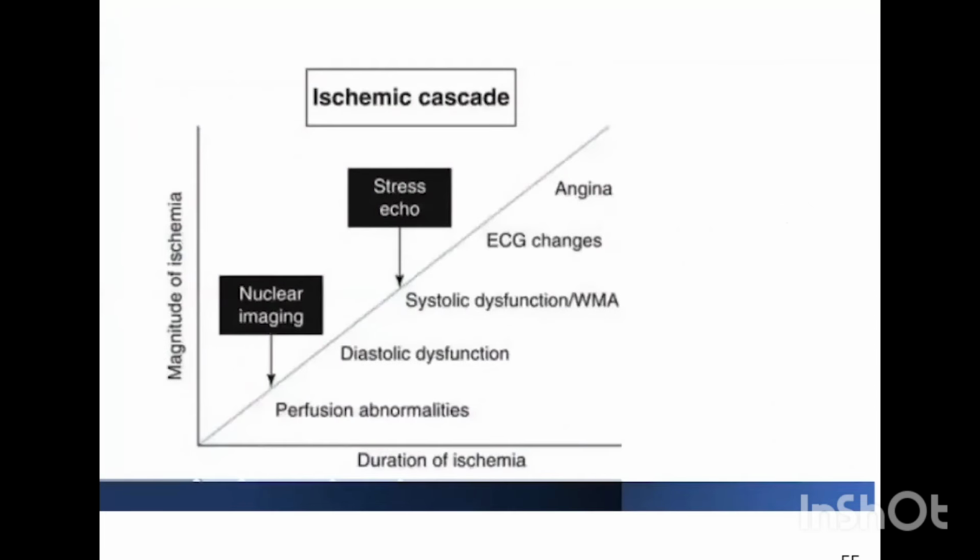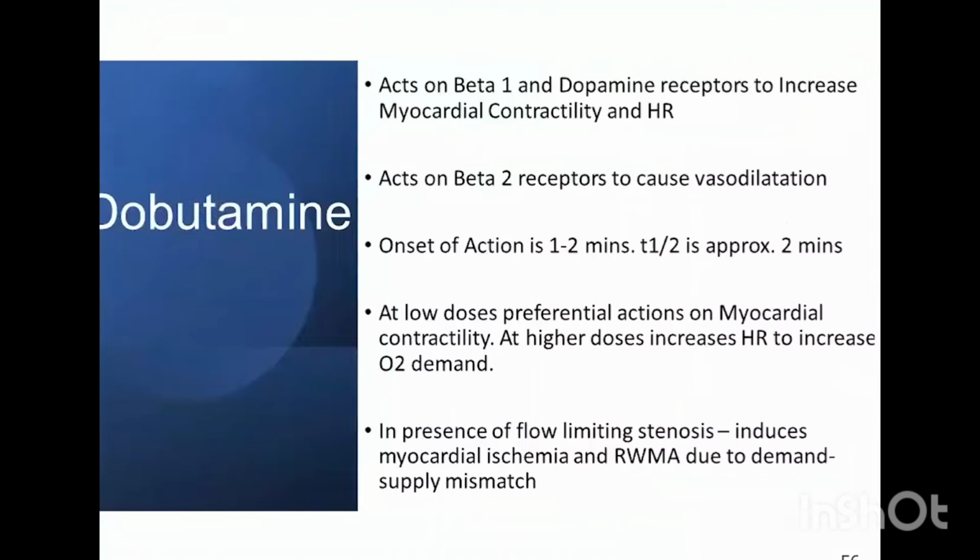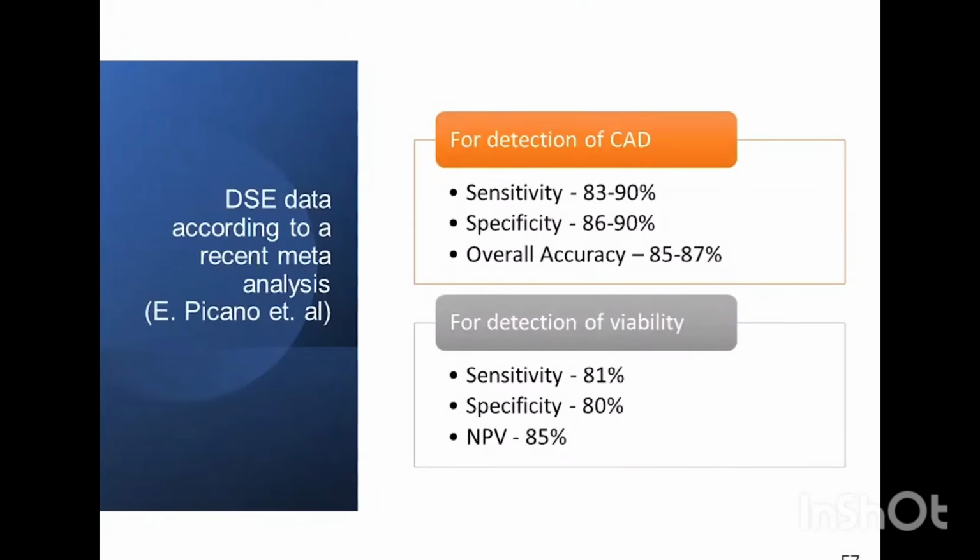The ischemic cascade: with increasing magnitude and duration of ischemia, we have initially perfusion abnormalities, which are better picked up by nuclear imaging. Then we have diastolic dysfunction. Then we have systolic dysfunction, which is picked up by echo. And then we have ECG changes, and finally the patient will have angina. Dobutamine acts on beta and dopamine receptors to increase myocardial contractility and heart rate. The sensitivity is around 83 to 90% and specificity 86 to 90% for detection of CAD. For detection of viability, though less sensitive and specific compared to nuclear imaging, it is still fairly accurate.